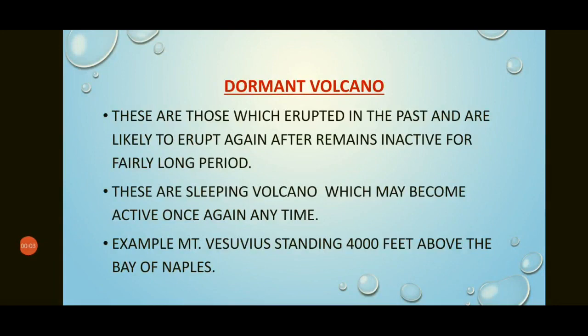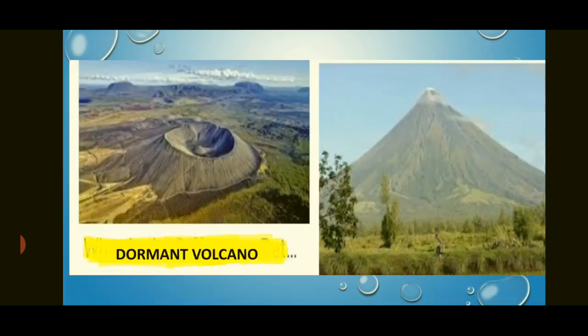Dormant volcanoes are those volcanoes which have erupted in the geographical past, and at present they are sleeping. Means they are not erupting any material, they are inactive. But it may erupt any time, any moment, and it is so dangerous that the people who have settled here have to leave this area. An example of this is Mount Vesuvius, standing 4,000 feet above the Bay of Naples. So it is a very dangerous area because it is in a sleeping condition.